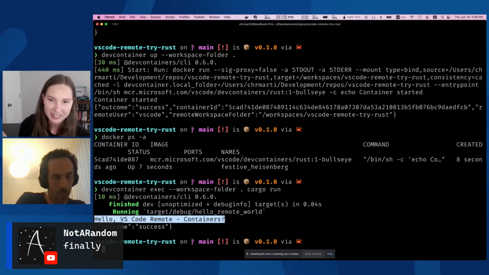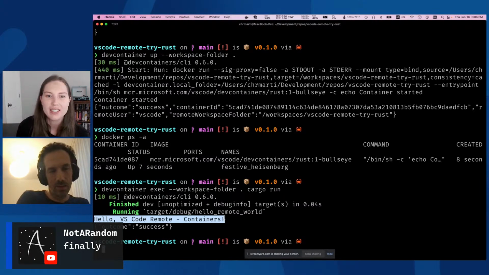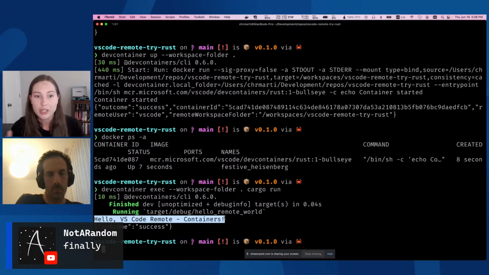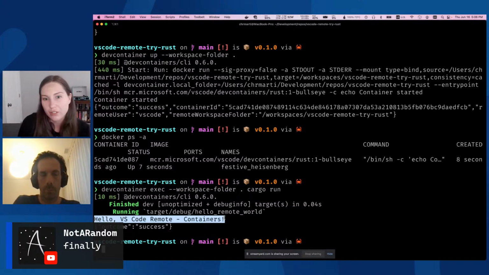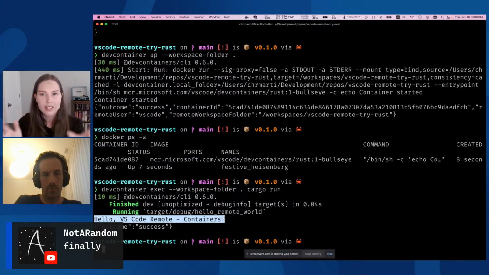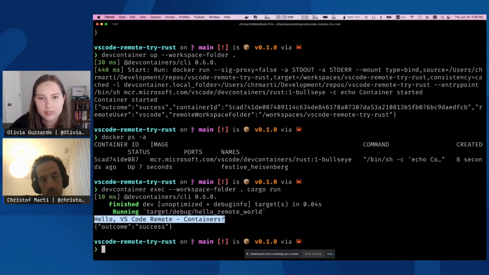We have one person who said "finally," and I definitely agree with this, because if y'all aren't using dev containers, it is a game changer to begin with. It makes setup so easy, whether you're a student, whether you're just joining a new dev team, or whether you just want to quickly switch between a Python project and something else, right? It's so easy. And this is really moving us in that direction to be even more accessible, right, Christof? Absolutely, yeah.